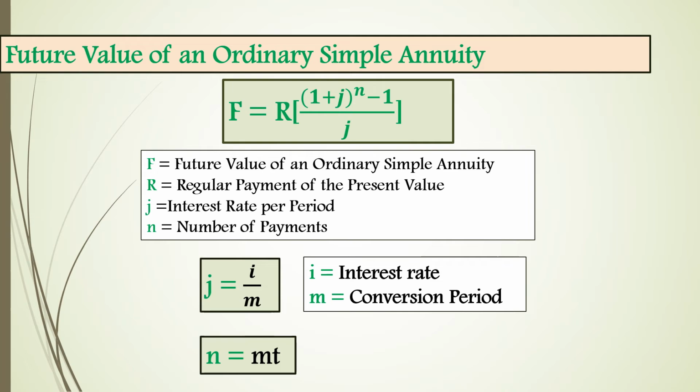And then n equals m multiplied by t, where m is the conversion period and t is the term.